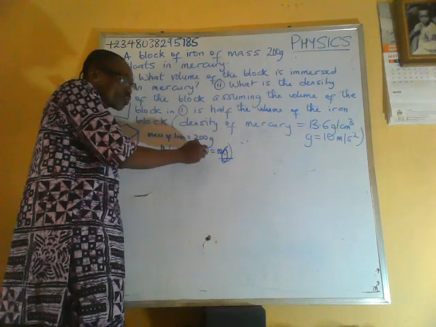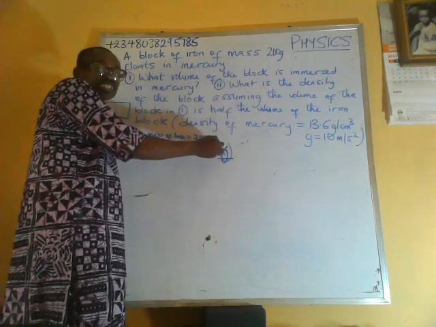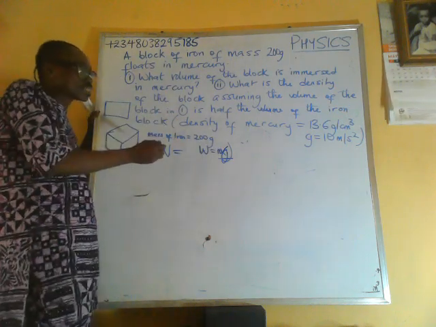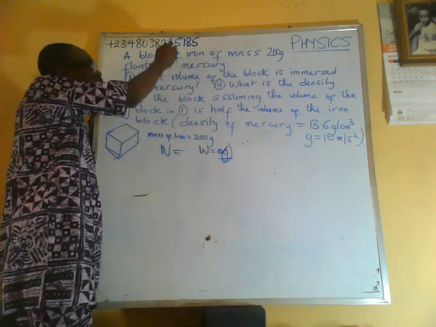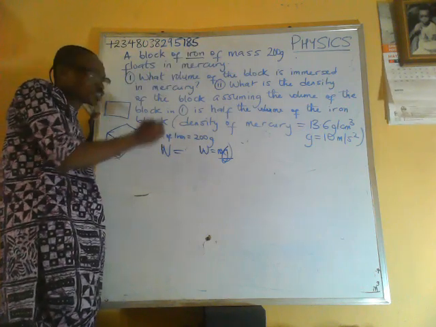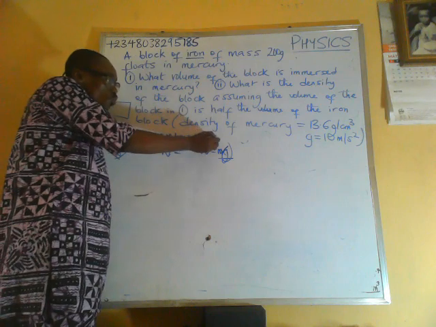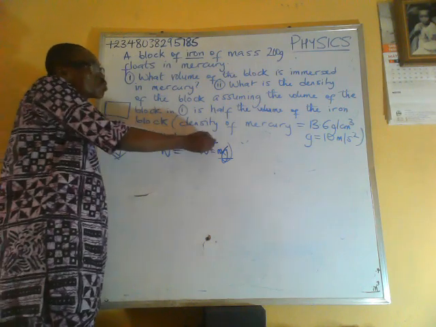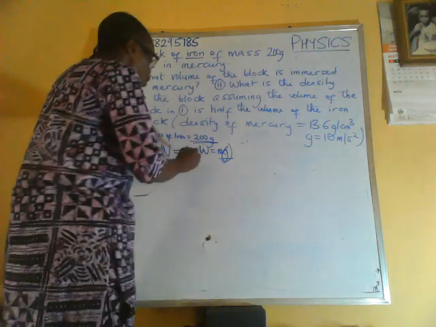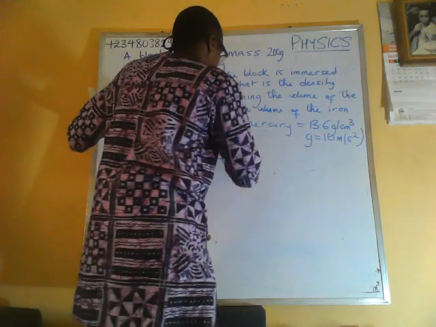So for this block of iron to float, it must displace a mass of mercury equal to 200 grams.